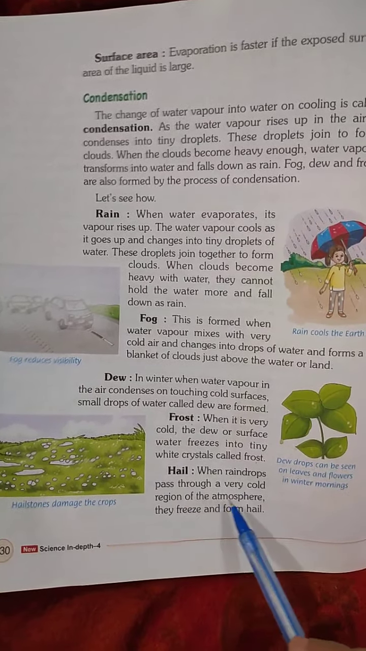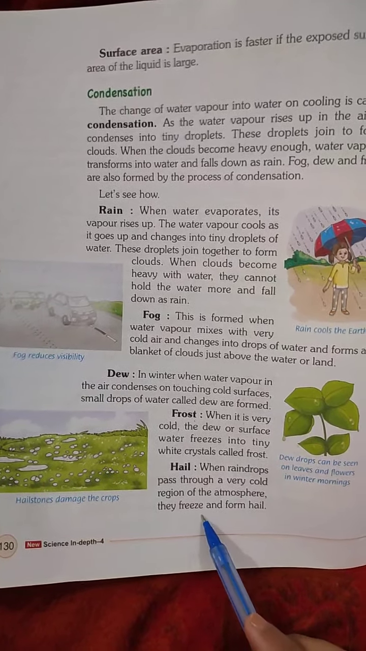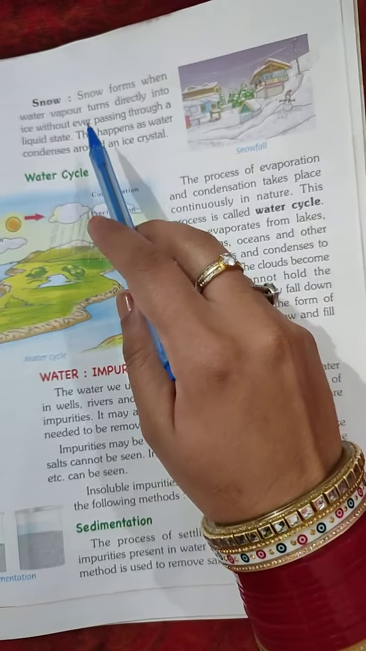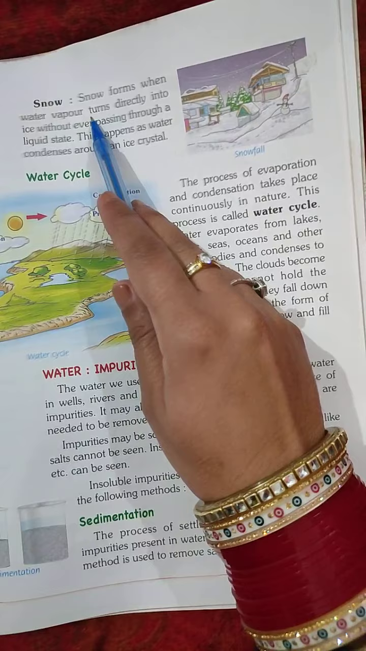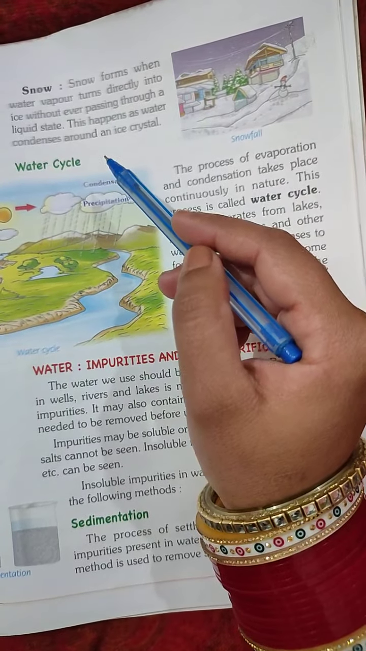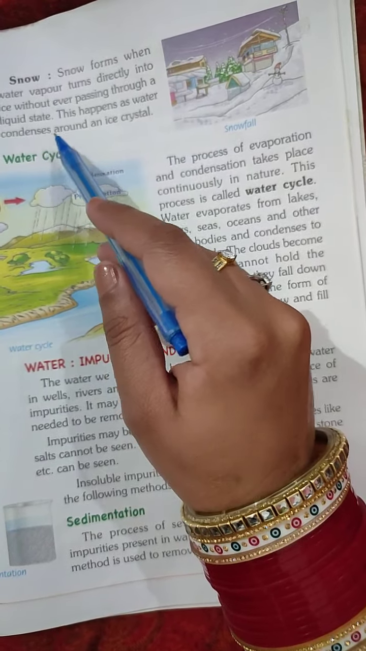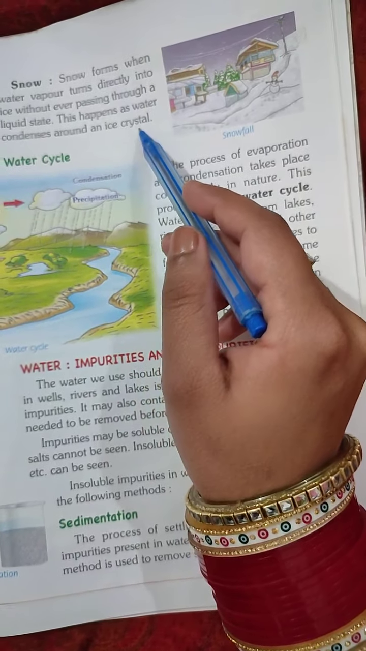Hail. When the raindrops pass through a very cold region of the atmosphere, or the particular region of the atmosphere where the temperature is very low, they freeze and form the hail. Next is snow. Now, snow forms when the water vapors turn directly into ice instead of changing into water. This happens when water condenses around the ice crystal.